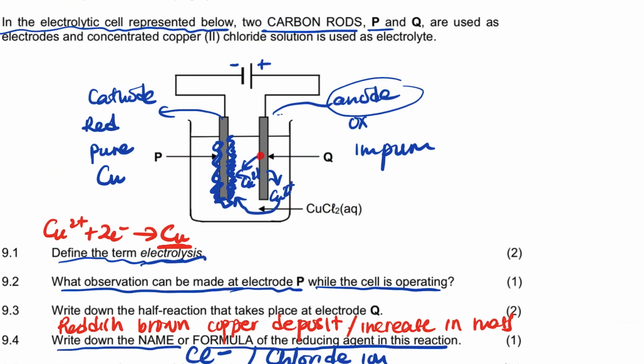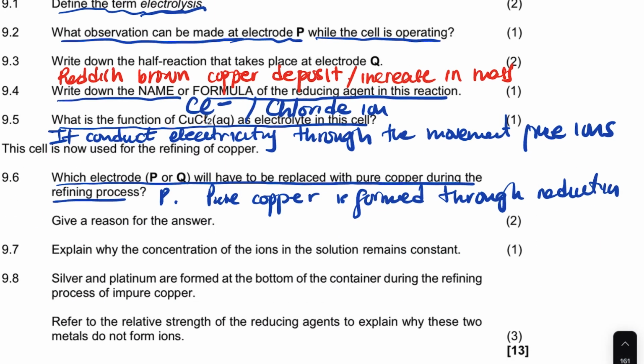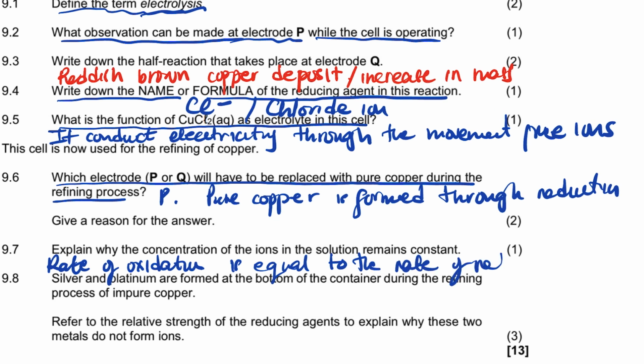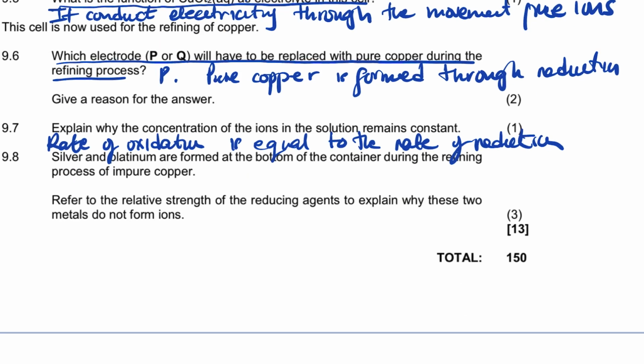And then explain why the concentration of ions in the solution remains constant. Guys, the copper ions are oxidized there and then they are reduced there. So it means that the rate of oxidation is equal to the rate of reduction, right?